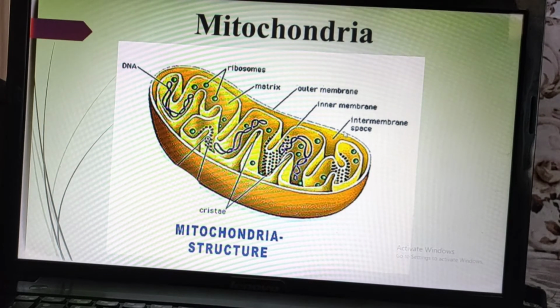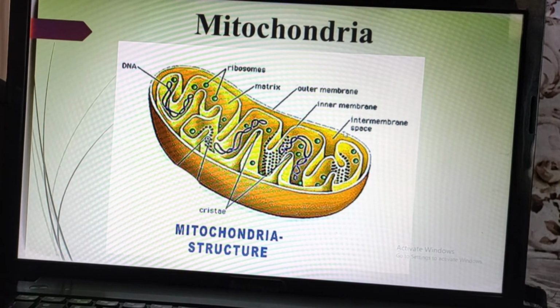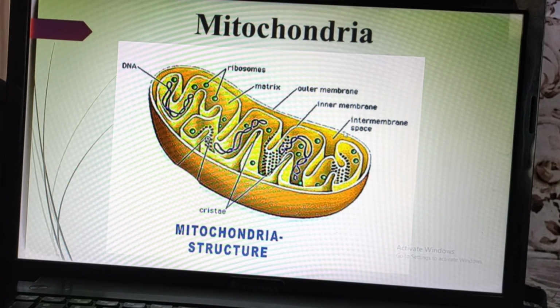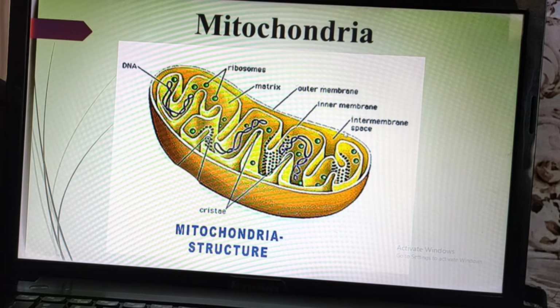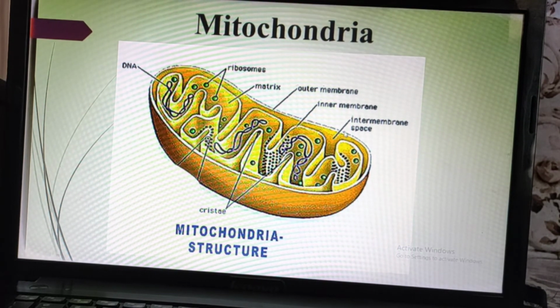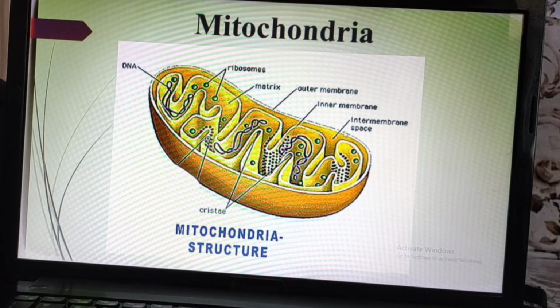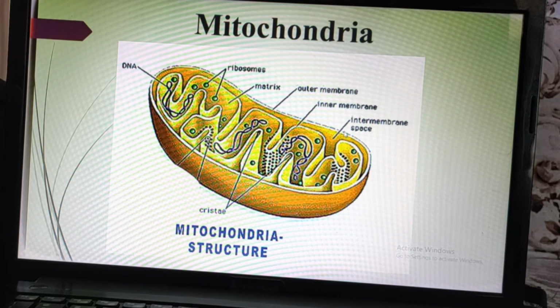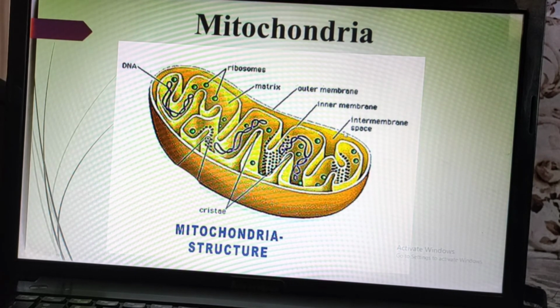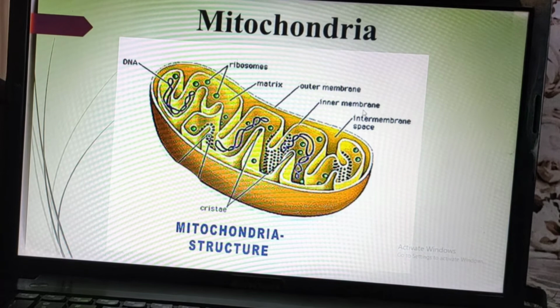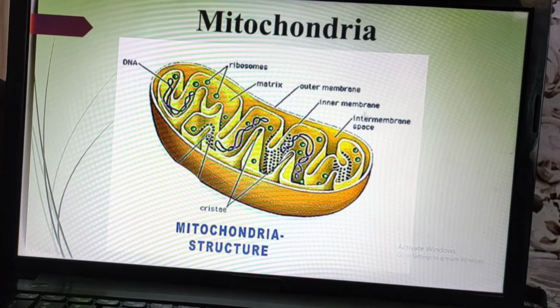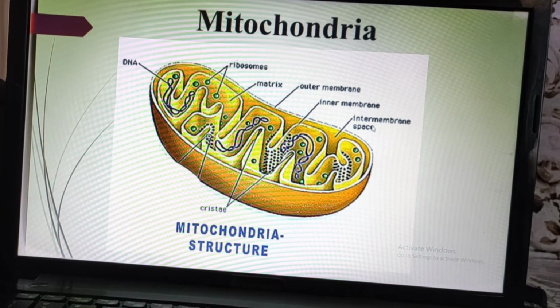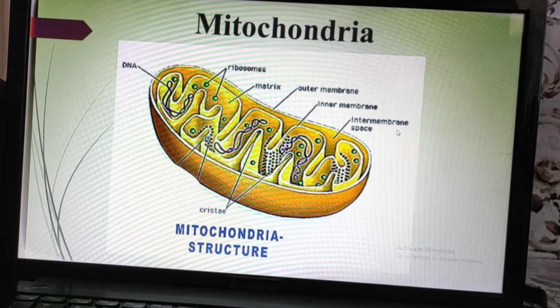The basic thing is that mitochondria is a very important cell organelle. Why is it a very important cell organelle? Because it is involved in aerobic respiration. So that's why it is an important cell organelle. It is a double membrane organelle. That means it has an outer membrane and an inner membrane, and it also has an intermembrane space.